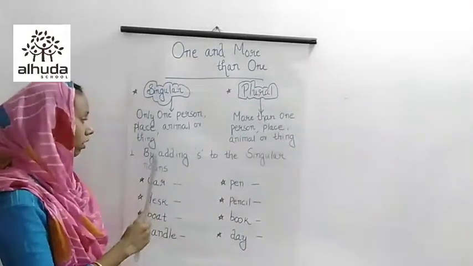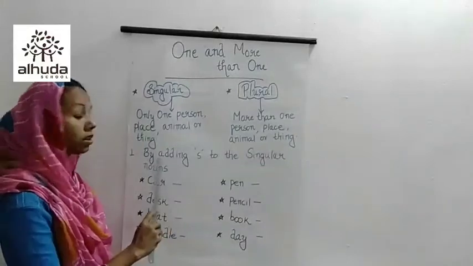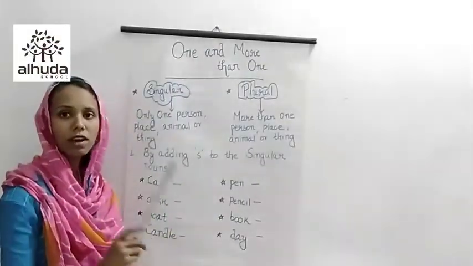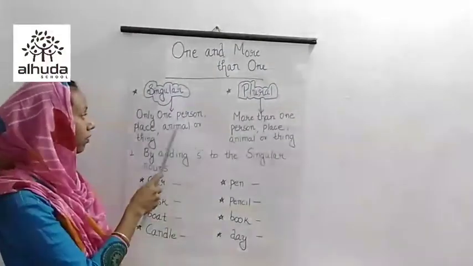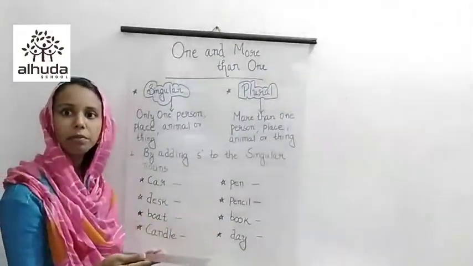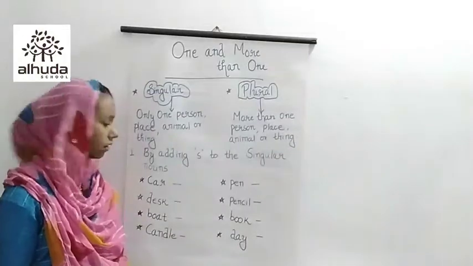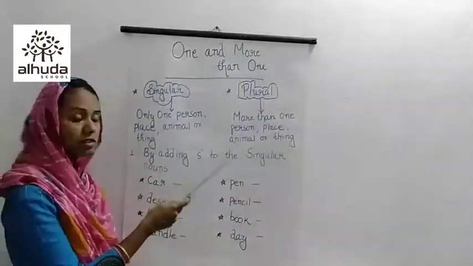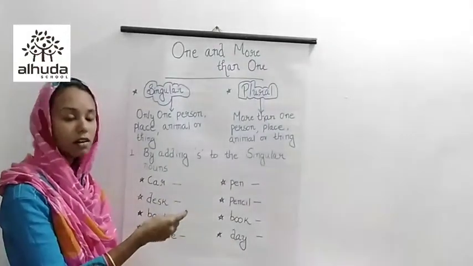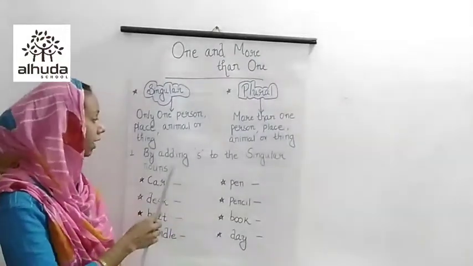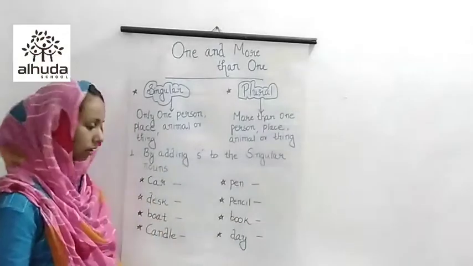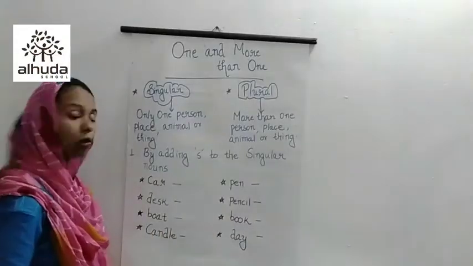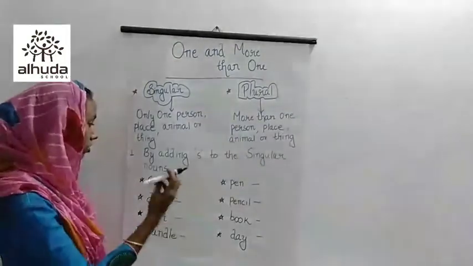By adding s to the singular nouns means the root word is singular, having only one. That may be a person, place, animal, or a thing. So what do we have to add, children? For getting the singular noun into plural, we have to add s to the root word. Okay, so we can go through some examples. What is the first word, children, here?